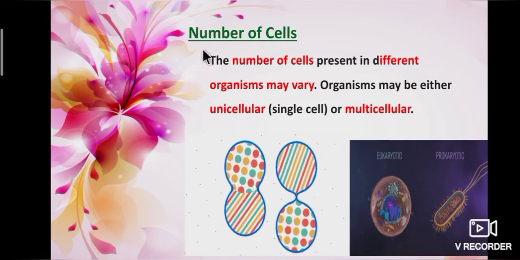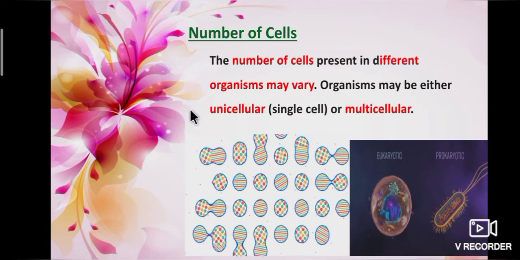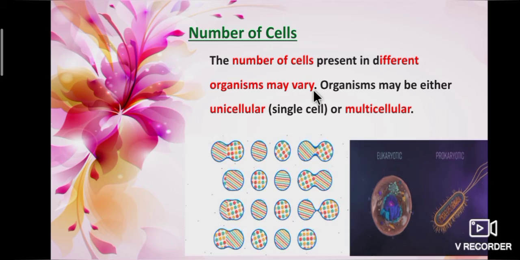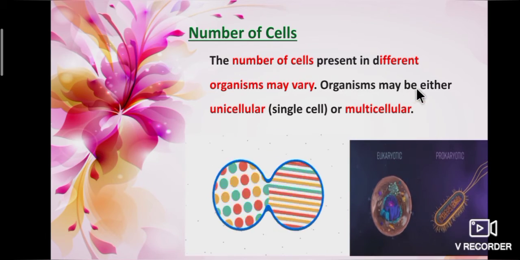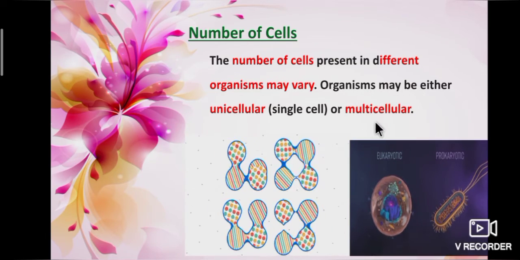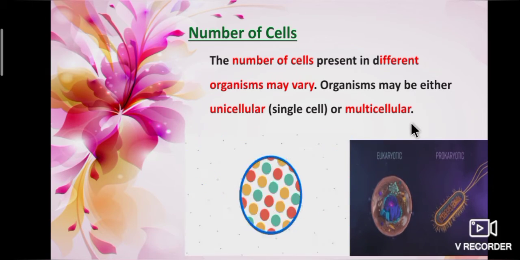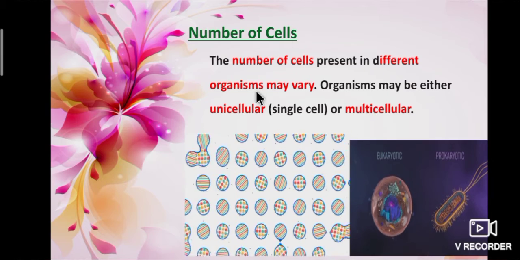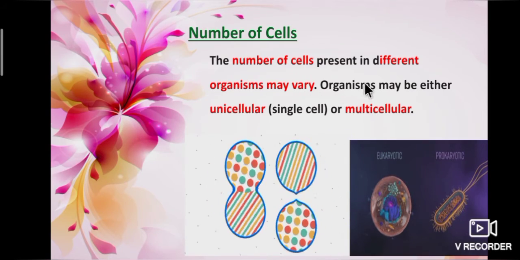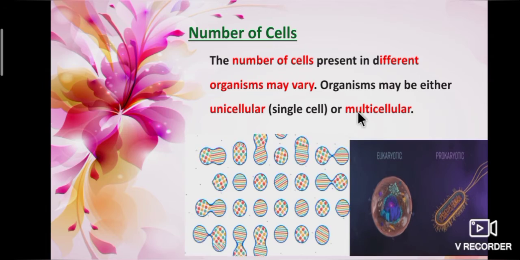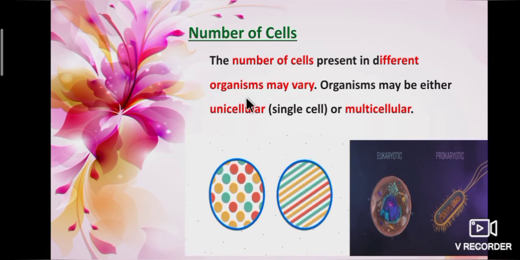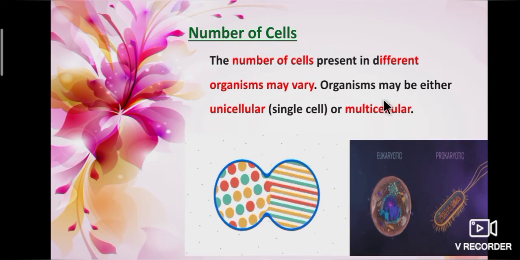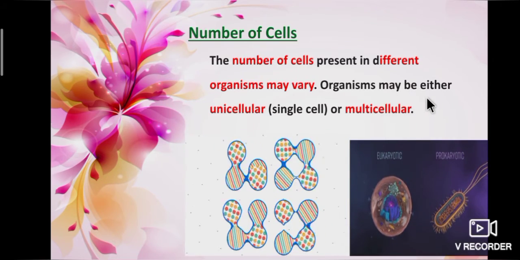Next we are going to learn about the number of cells. The number of cells present in different organisms may vary. Organisms may be either unicellular or multicellular. Unicellular means single cell. Multicellular means a number of cells present in the organism.